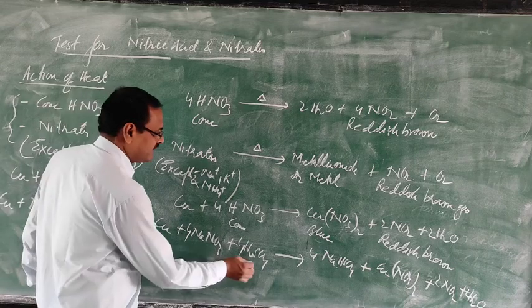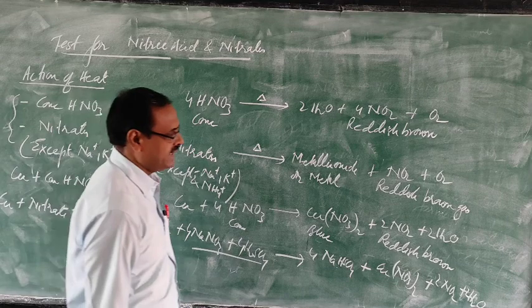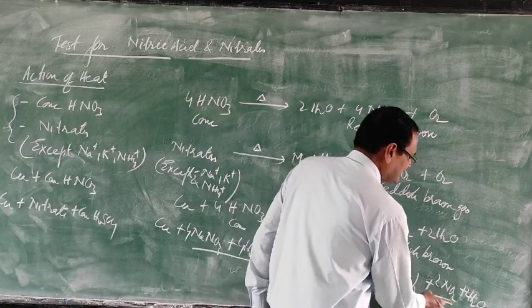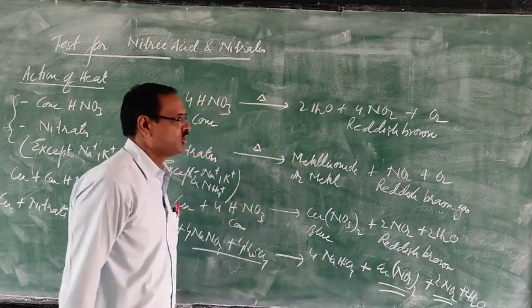When copper is heated with sodium nitrate and sulfuric acid, you will observe that again reddish brown gas is released and then a blue colored solution is formed.